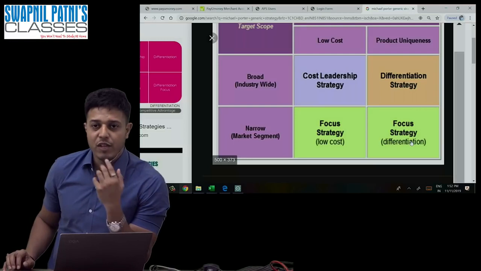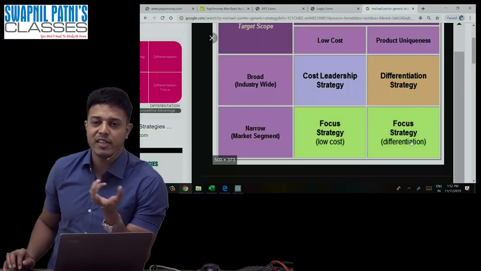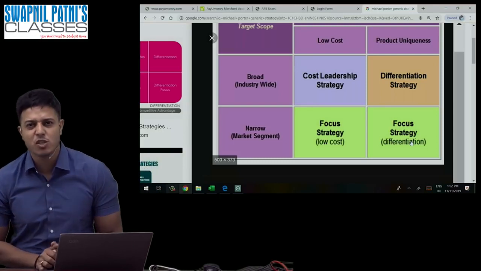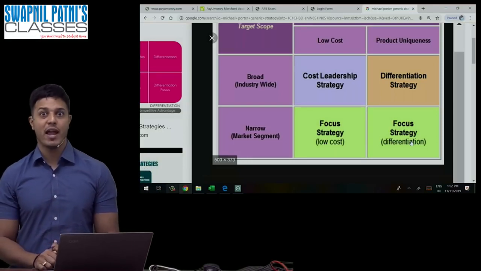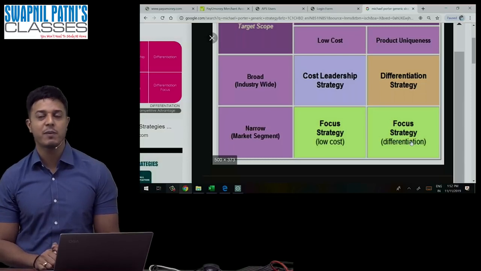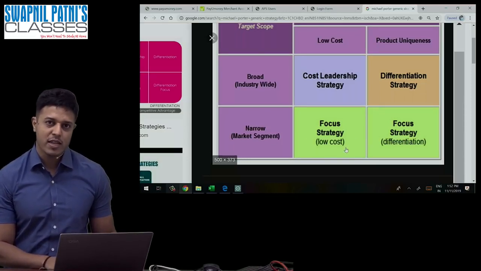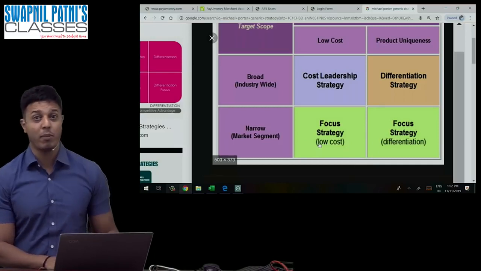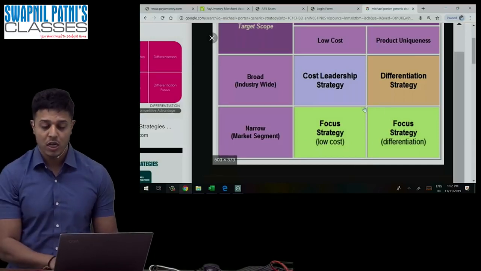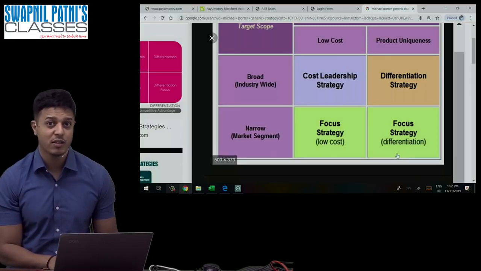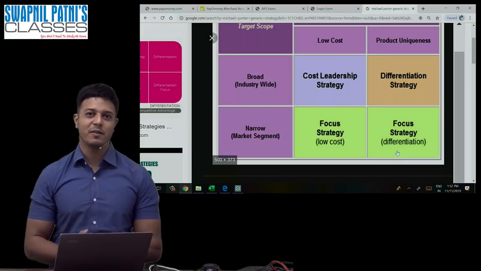Number two example, suppose wheelchair. You are making wheelchairs at a very cheap cost. Wheelchair is again narrow because you are focusing on physically challenged people. You are not making a cycle for everyone, you are making it for physically challenged people. So your focus is narrow. If you are making a manual one, it will be cost, but if you are making an automatic one on remote control, it is called narrow focus, but it will be differentiation. I hope you are understanding the examples, guys.